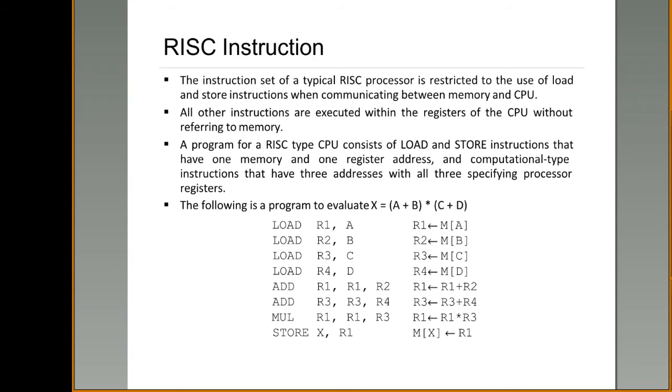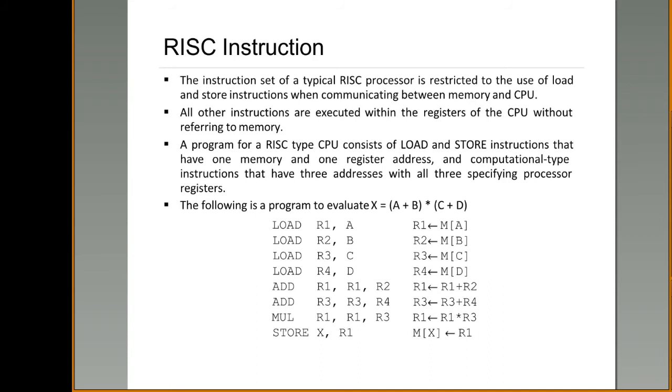Now let us see how to write the assembly language code for this expression. First, what you have to do, you need to load A into one register. So M of A is to be loaded into one register, say R1.